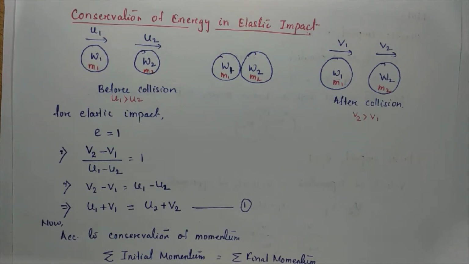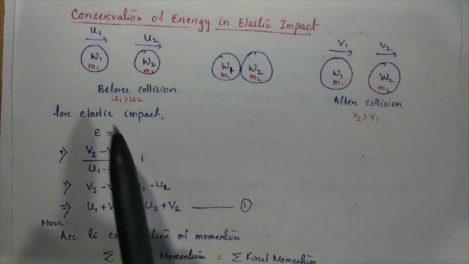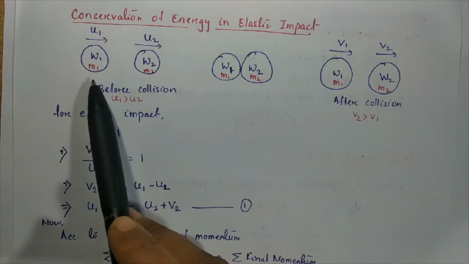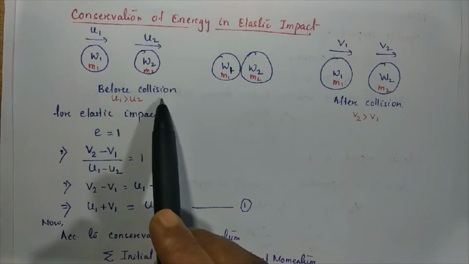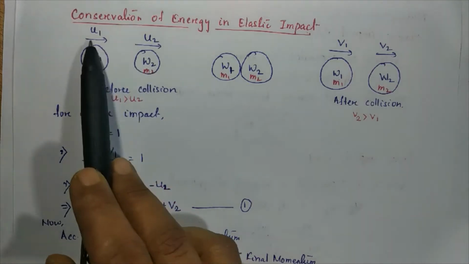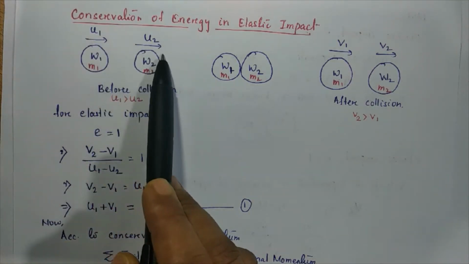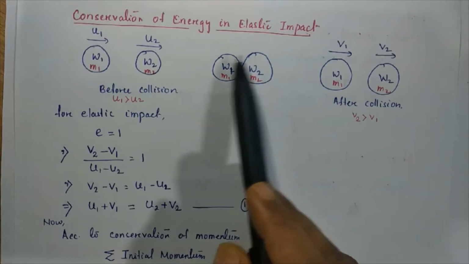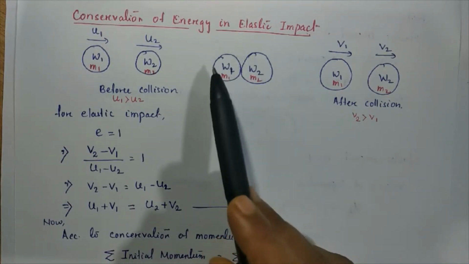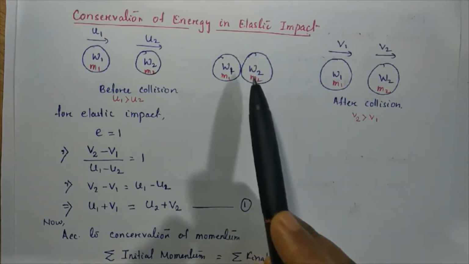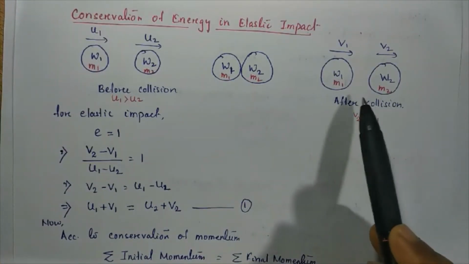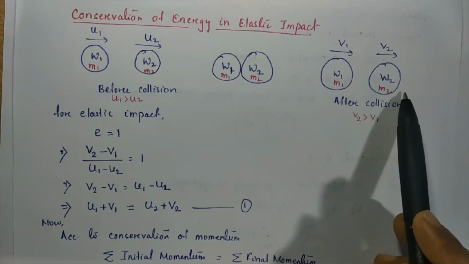So, for the case of elastic impact, we consider two bodies having weights W1 and W2 and masses M1 and M2. Here we consider the first case: before collision, the two bodies are moving with velocities u1 and u2, during collision both bodies come in contact with each other, and after collision both bodies get separated from each other.